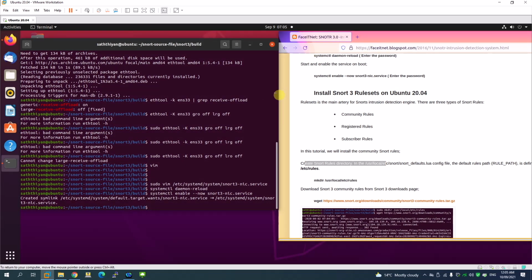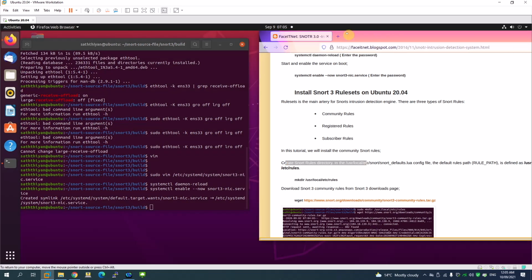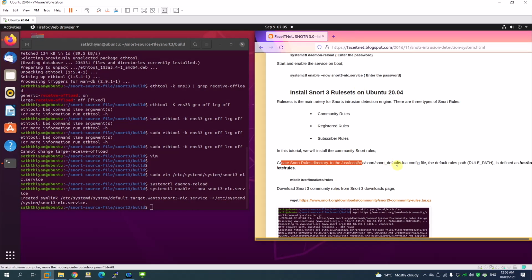Okay, let me do that easily. I'm just going to copy these commands, so that's easy. In the user local etc snort path is where I'm going to create the rules files. Okay, let's do that as the next task. Your next task is to first create the rules folder, and then we will move on to the next part. So let's make a folder with mkdir.